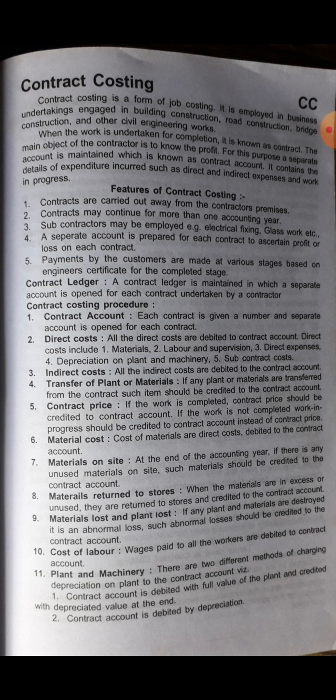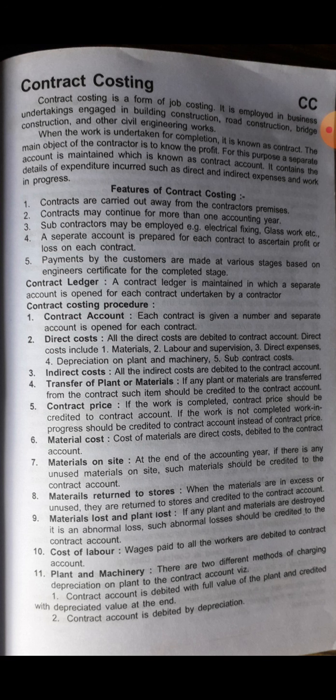Contract costing is ascertaining the cost associated with the production of a specific product as per the contract agreement with the customer. Second, suitable industry. Job costing is suitable for the manufacture of products under customer specification. Contract costing is suitable for construction works.